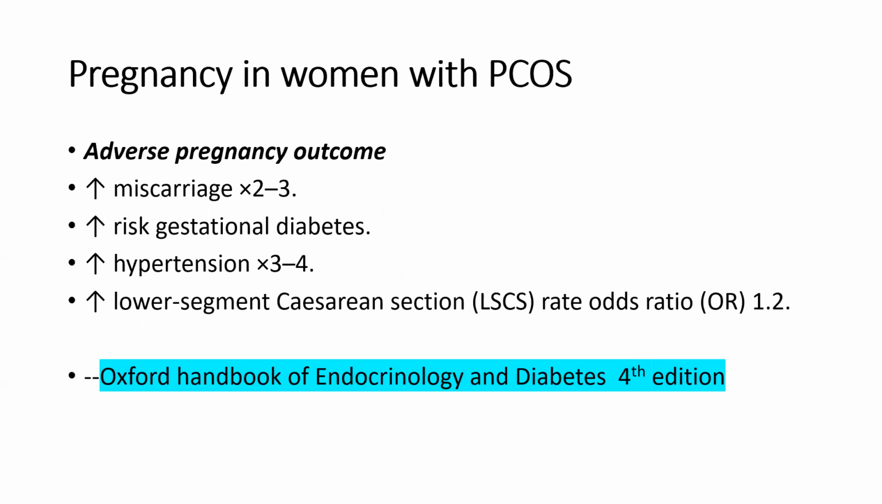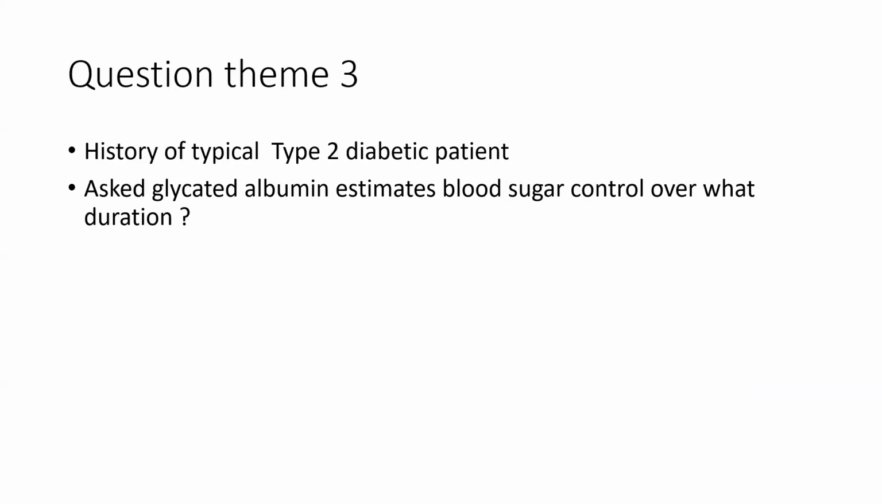increased risk of GDM, increased risk of hypertension by 3 to 4 times, and increased risk of having a LSCS compared to that of without PCOS. And all these statements are again taken from Oxford Handbook of Endocrinology and Diabetes, 4th edition.